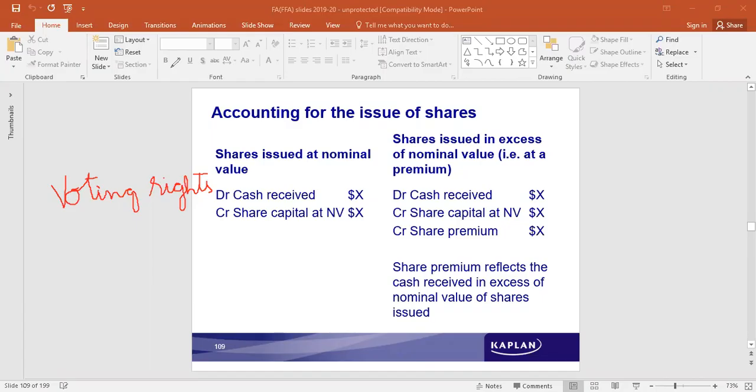Supply being constant. So why would the demand rise? Definitely, as you have mentioned, profitability is one important factor. They can be assured of their returns because the company is doing well, the profits are good, and they are assured of receiving their returns in the form of dividends. So that increases the price of the shares, and they are sold at a premium. So the premium amount is also a benefit for the company. So cash received is against the total amount that is received on account of share capital at face value and the share premium. That's the journal entry.